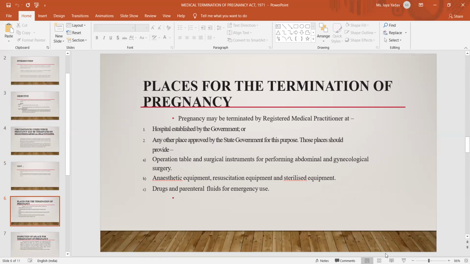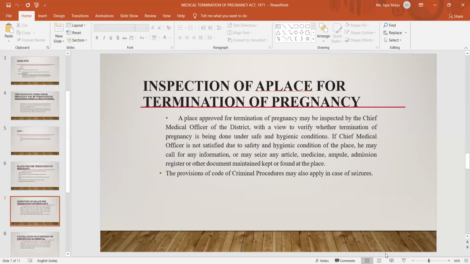Which place is suitable for the termination of pregnancy? First, a hospital established or maintained by the government, or another place approved by the state government for this purpose. It should have an operation table, surgical instruments for performing abdominal and gynecological surgery, anesthetic equipment, sterilized equipment, drugs, and parenteral fluids for emergency use. All these requirements must be fulfilled, as inspected by the state government for this purpose. All these facilities are required for the termination of pregnancy under this act.